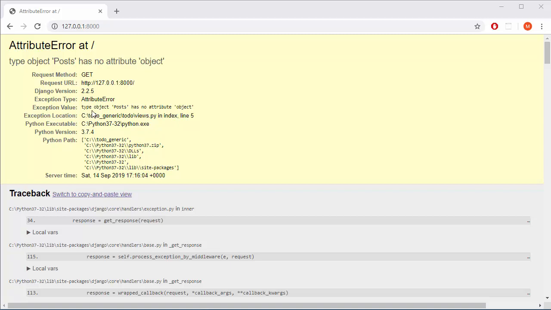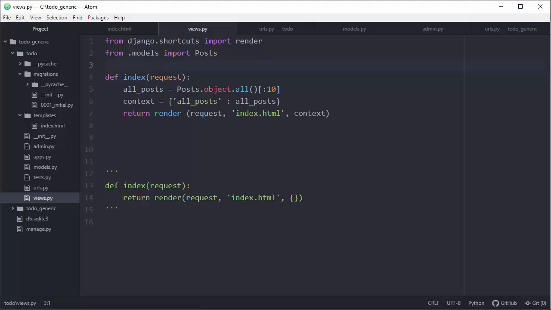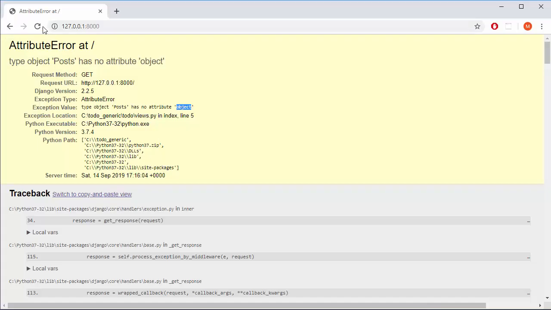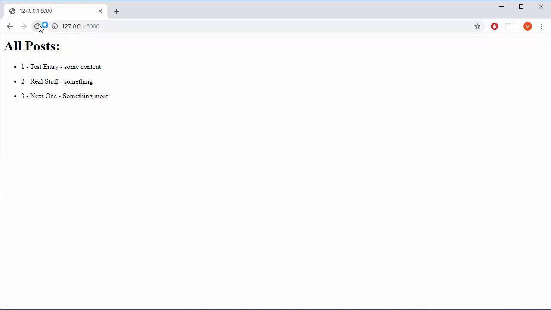Oh yeah, so type object posts has no attribute object. So I'm creating a syntax error here. There is no object, there is objects. Okay, many of them. So objects, save, and this thing needs to work 100% again. Okay, that's it. So that's cool.